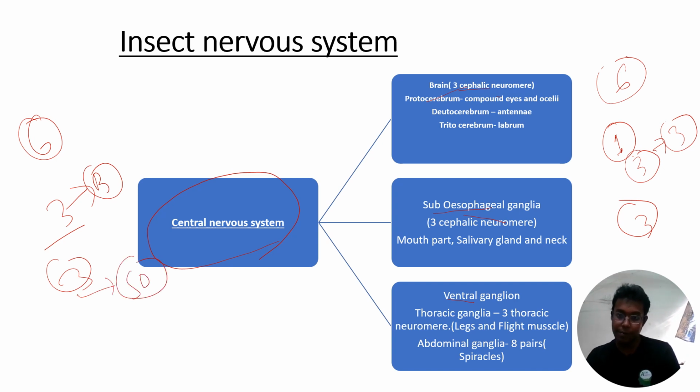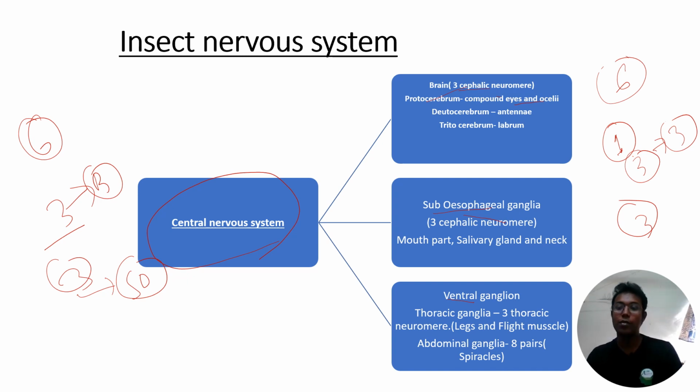And then you have to remember again, the brain is divided into protocerebrum, deuterocerebrum, and tritocerebrum. Most of the time it has been asked in questions, for example, the nerve to the antenna is coming from which part? The nerve to the mandible is coming from which part? You have to remember that. From the protocerebrum, the nerve passes to the compound eye and ocelli, so the optic lobe is present in the protocerebrum. From the deuterocerebrum, the nerve passes to the antenna, so the antennal lobe is present in the deuterocerebrum. From the tritocerebrum, the nerve passes only to the upper part of the mouth, called the labrum.